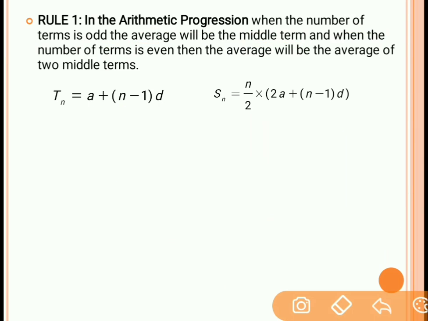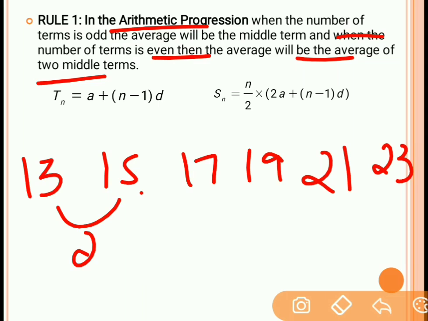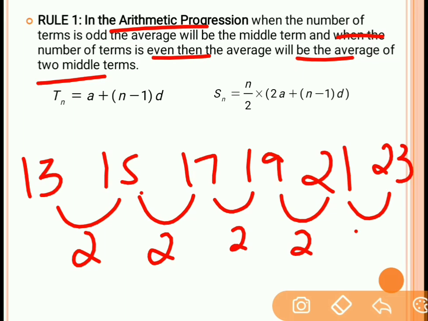In the same way, the other statement says that when the number of terms is even, then the average will be the average of the two middle terms. For example, we have an arithmetic progression, same example, 13, 15, 17, 19, 21, and one more term. If you see, the difference over here is 2, 2, 2, 2 and 2. How many terms? 1, 2, 3, 4, 5, 6. Six terms are there. This is the arithmetic progression.